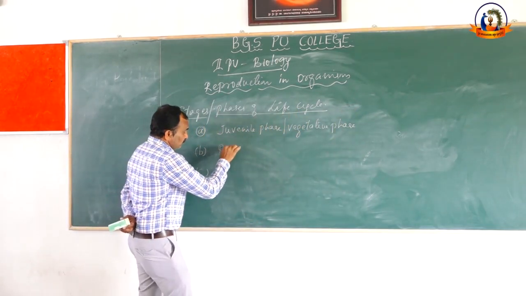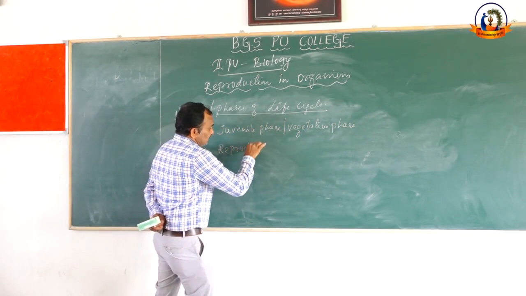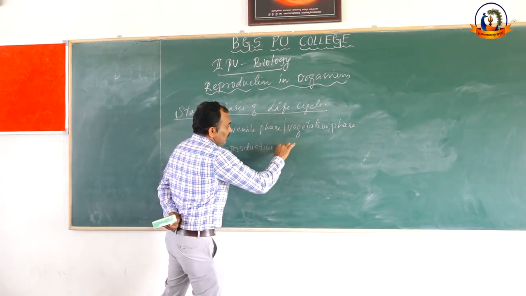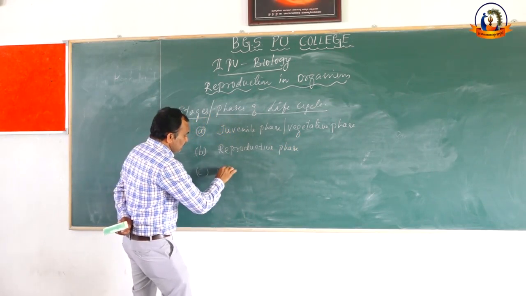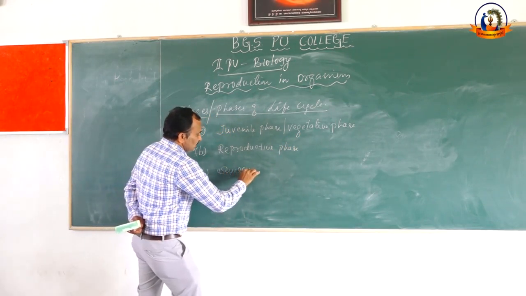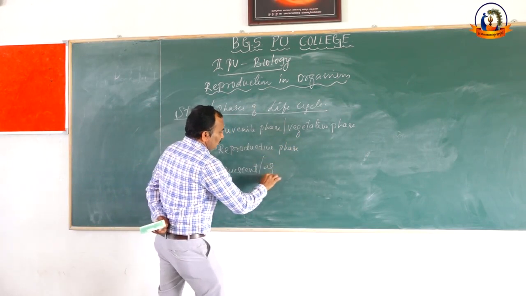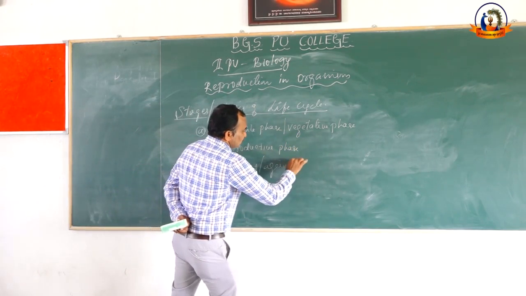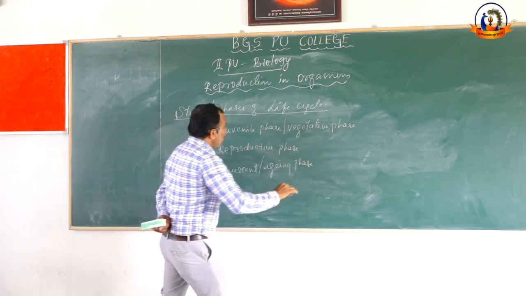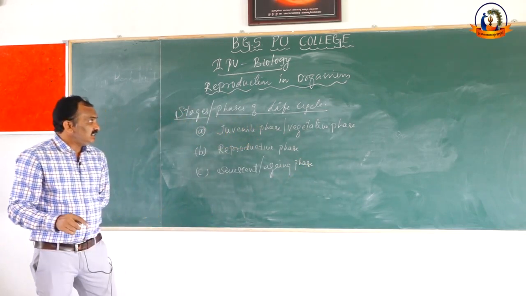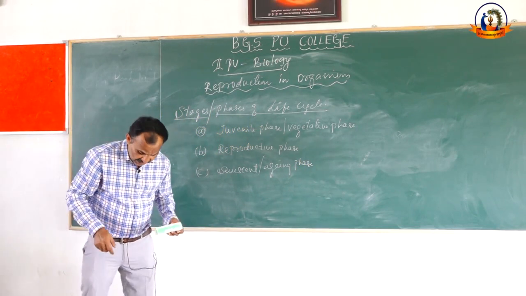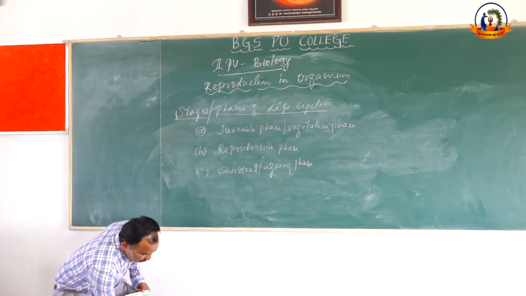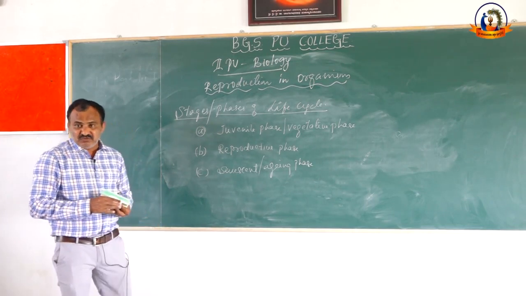Second is the reproductive phase. And third is the senescent or aging phase. What are these 3 stages? These 3 stages are the phases of the life cycle which each and every individual passes through.